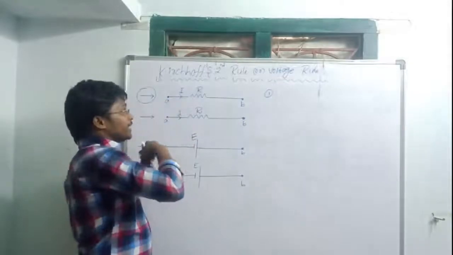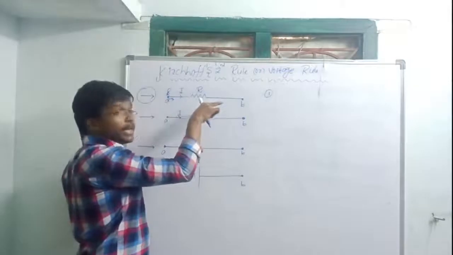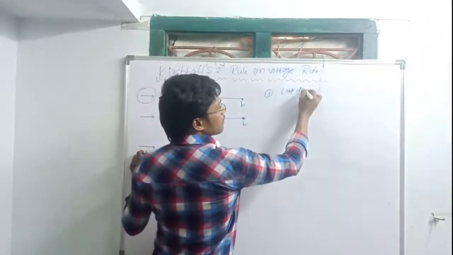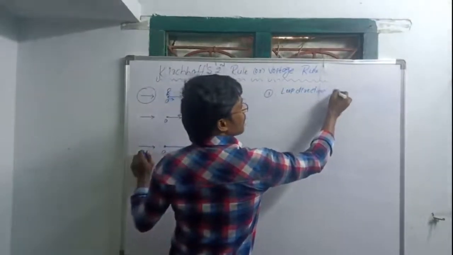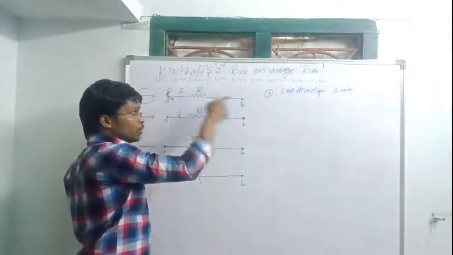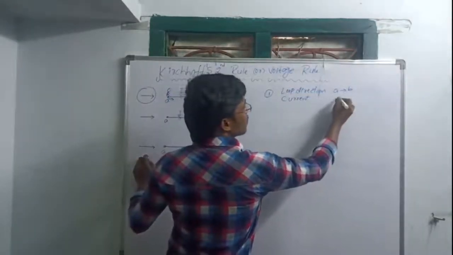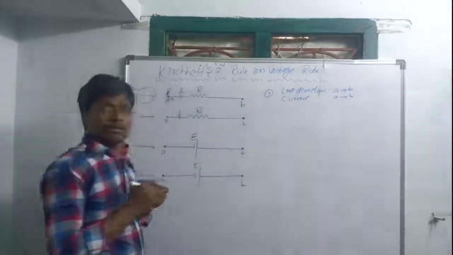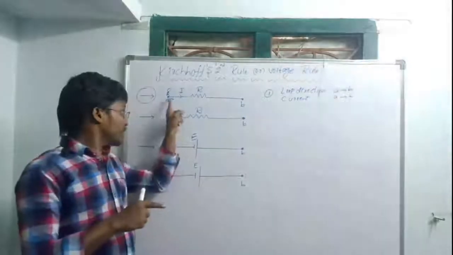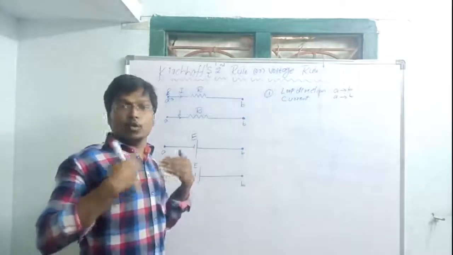Suppose I am starting here, so I am moving in this direction. So what is the loop direction? A to B. Loop direction also A to B. Current direction also A to B. Both are the same, no? So already it is given in the circuit, current direction is moving from A to B. That means forward. Okay.